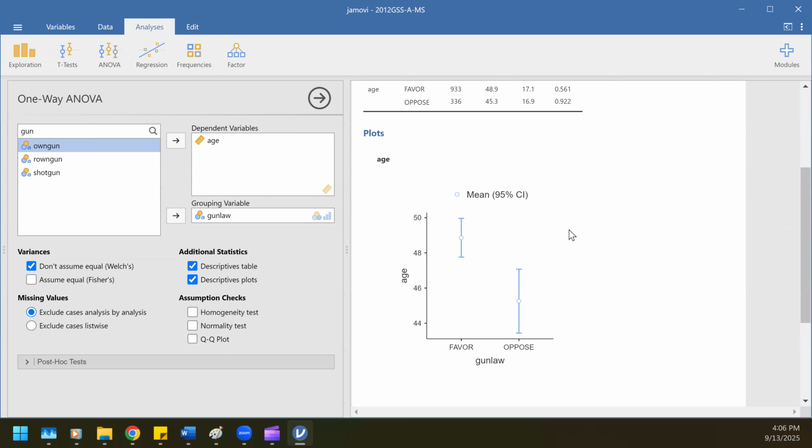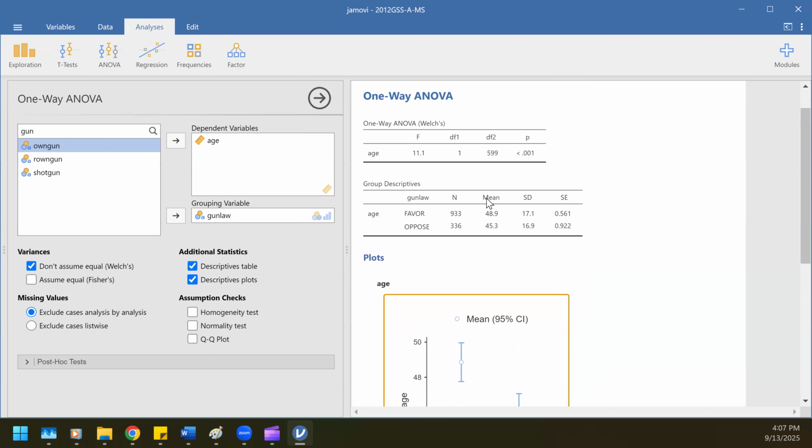We'll explain this a little bit more in Module 6, but I don't want you all stressed that much right now. I want people to just detect these differences. So it does look like the age is higher, and there is a gap between these two. Not this gap where it goes left to right, but like up and down. If I were to zoom in, you could see that those are distinct differences. And it's a little bit higher, so it seems like folks are older. Those who are in favor of it, the average is a little bit older. And so these three things basically perform our ANOVA analysis.